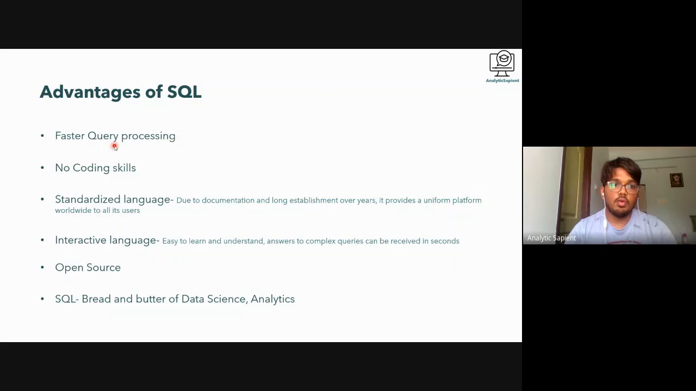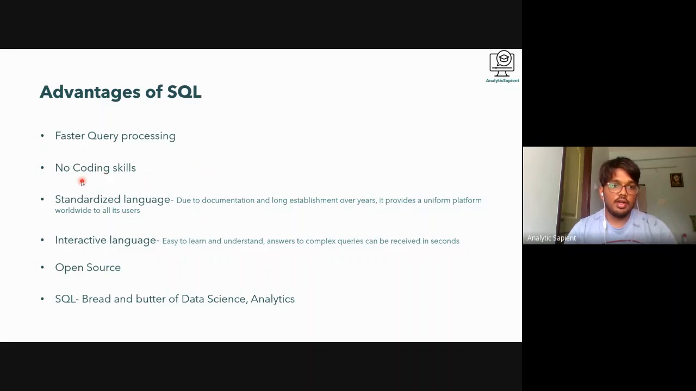But if you have a normal query on simple data like 10 TB, 20 TB, it will be like 10 seconds, 15 seconds max. And this requires no coding skills, because this is not a programming kind of language. We have everything like simple English: select, from, where. These are simple English statements which we use to build up the query.